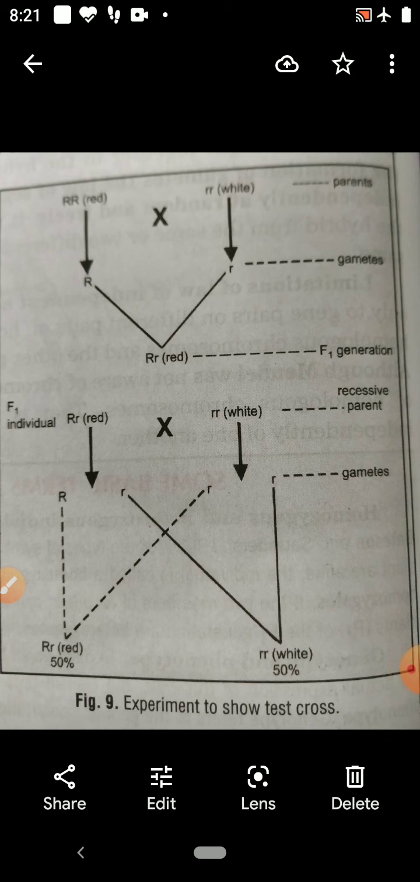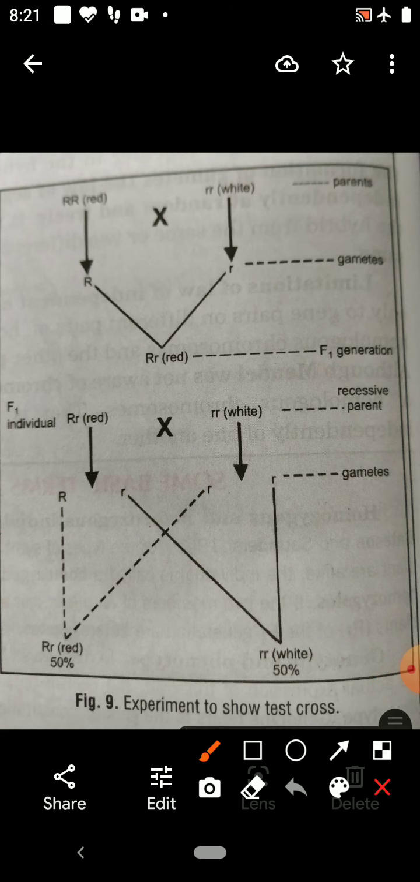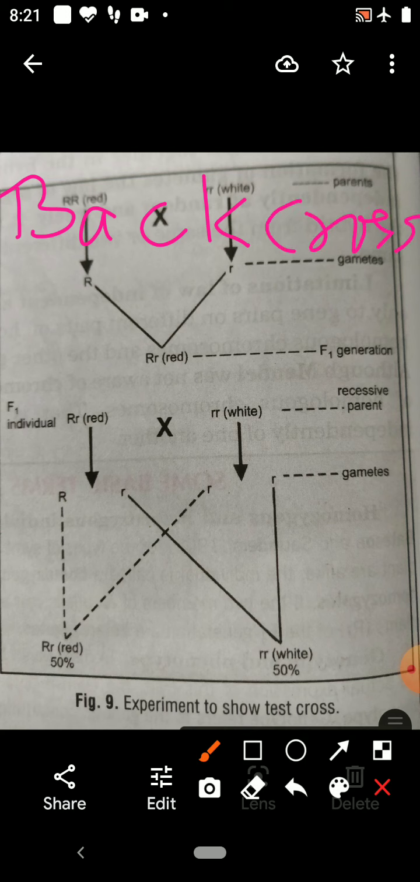Children, today I am going to explain back cross and test cross. First, you see what is the back cross. A cross between an F1 individual and any one of the parents is called a back cross.